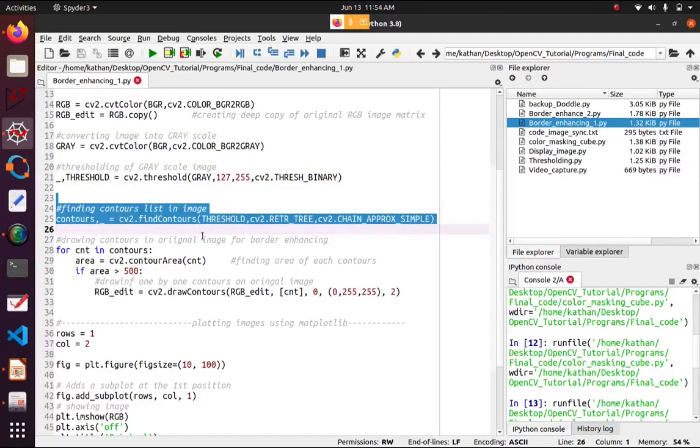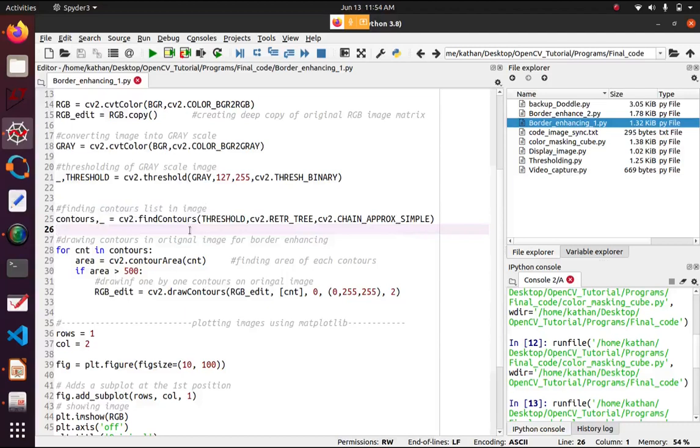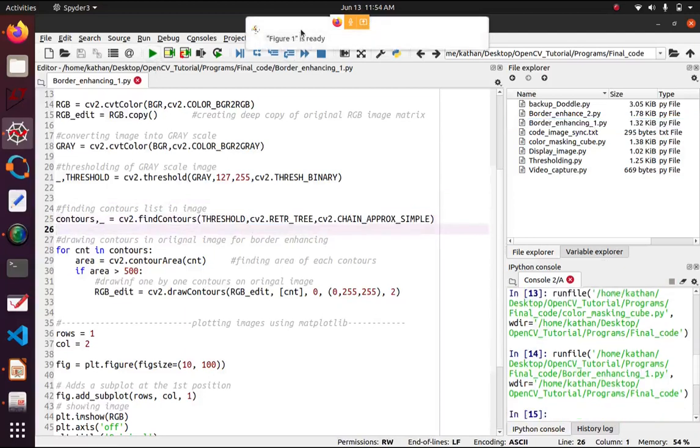You can see this line. This line finds all the contours available in the image. For that you need to pass the threshold image and these arguments. I'll explain them in the theory part. Okay, let's see the demonstration first.